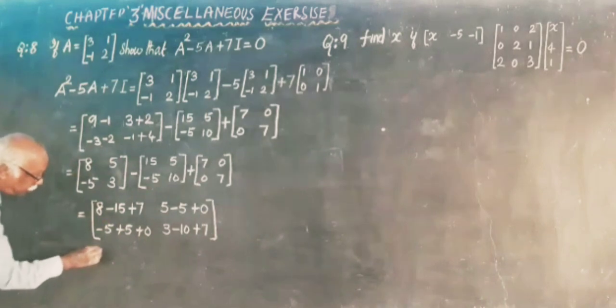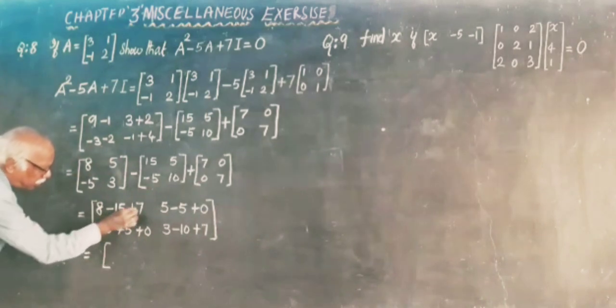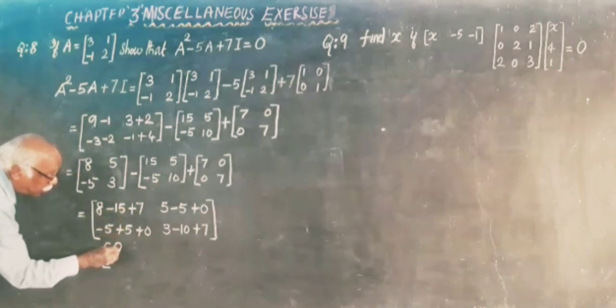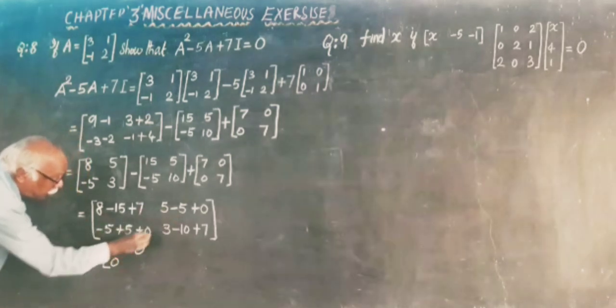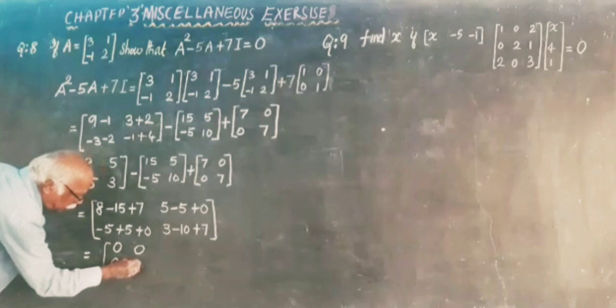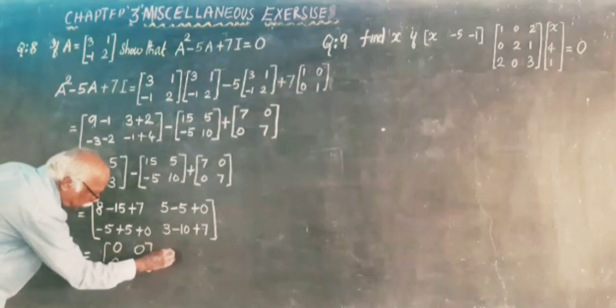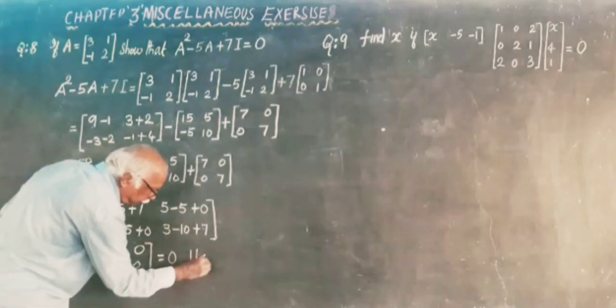You see, it is 8 plus 7, 15. 15 minus 15, 0. 5 minus 5, 0. Minus 5 plus 5, 0. 3 plus 7, 10, 10 minus 10, 0. It is a null matrix.